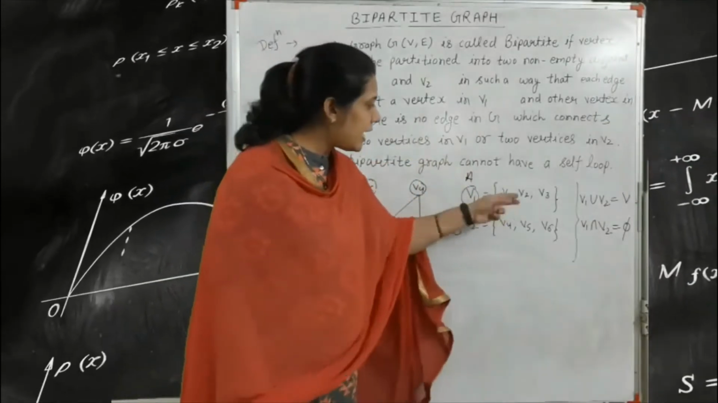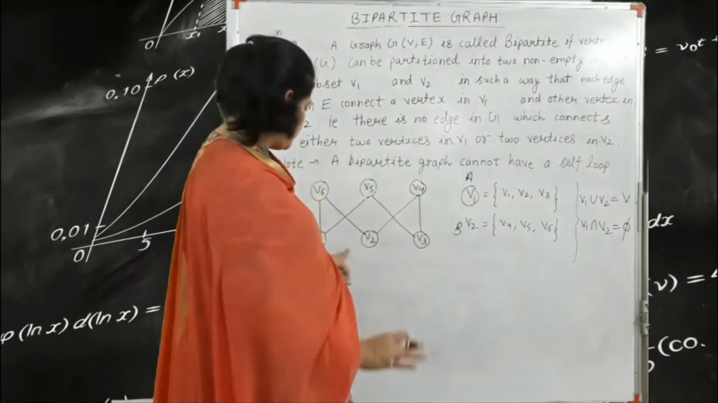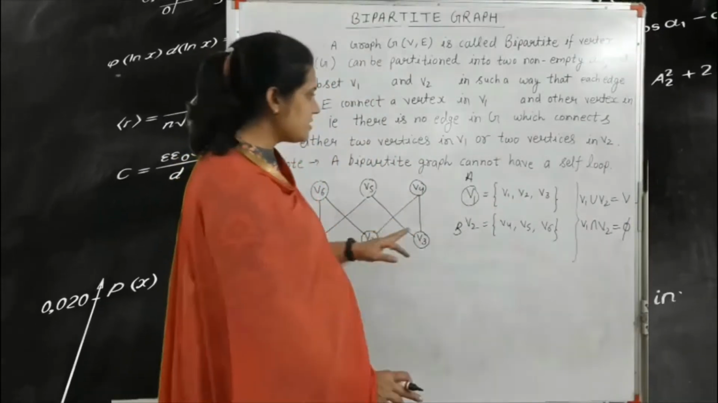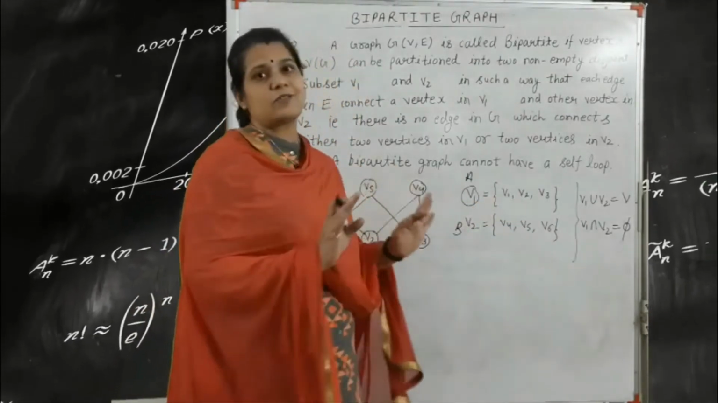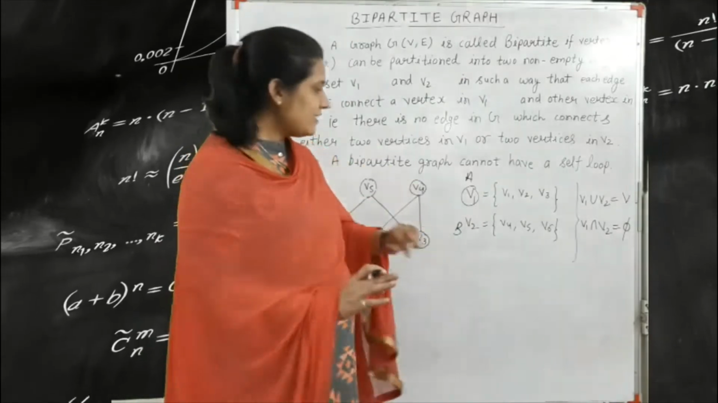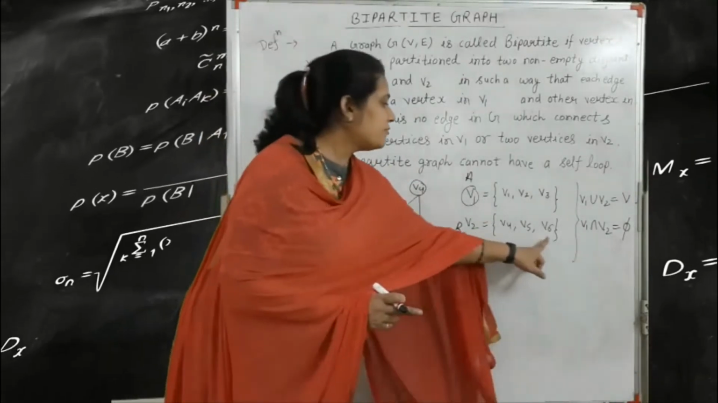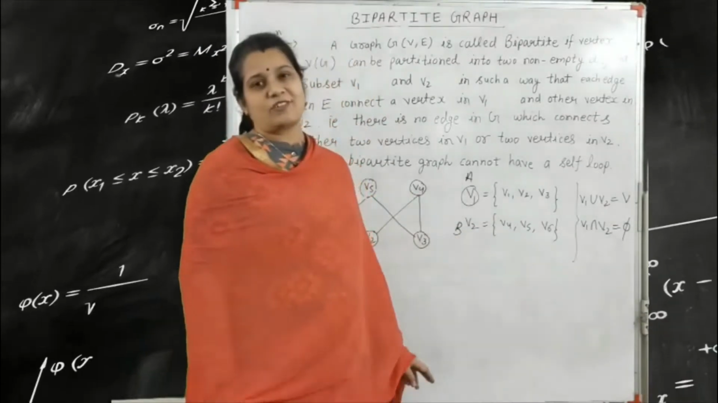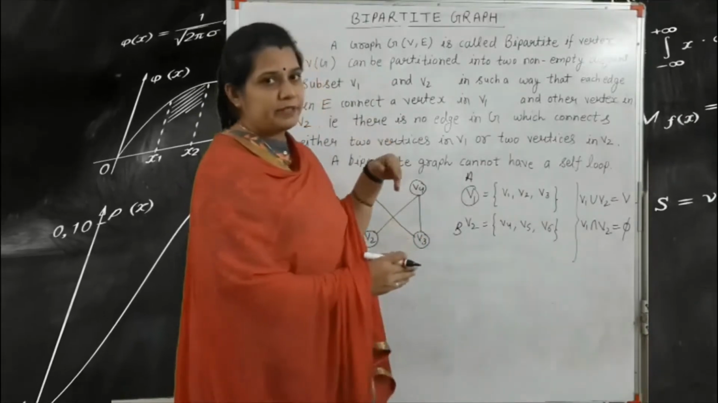Now check: V1 and V2 are not connected by any edge. Yes, exactly. V2 and V3 are also not connected. V1 and V3 are also not connected. Here V4 and V5 are not connected, V5 and V6 are not connected, and V4 and V6 are not connected. So this is the definition of the bipartite graph.